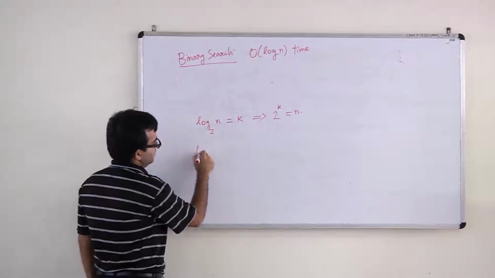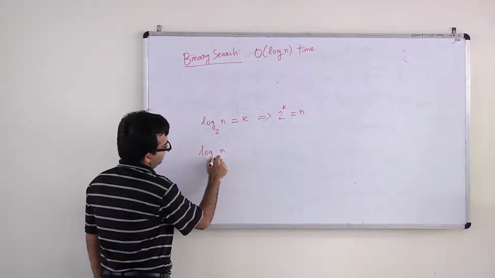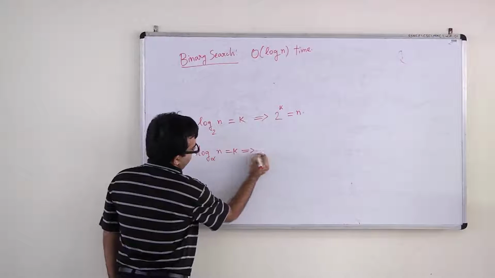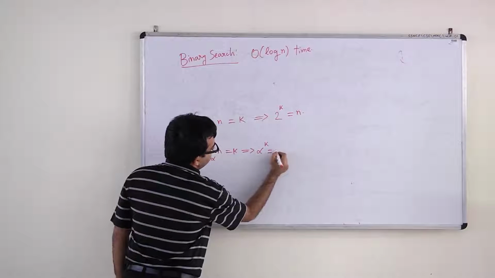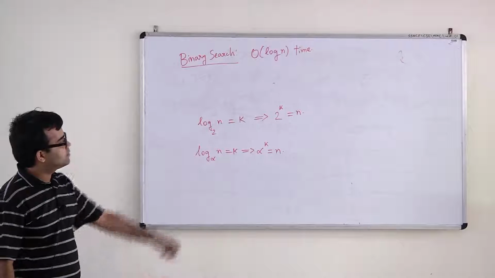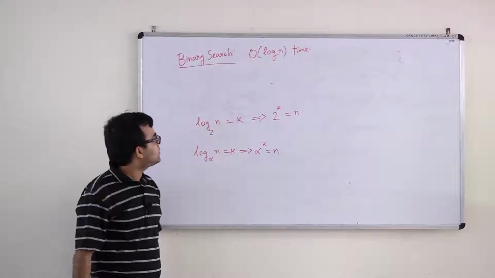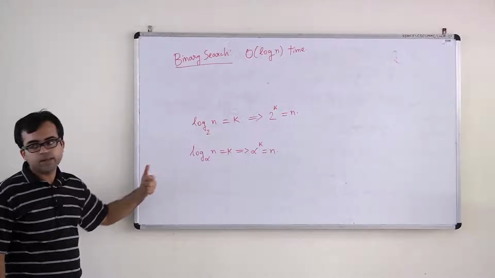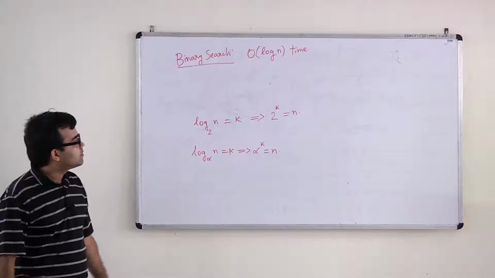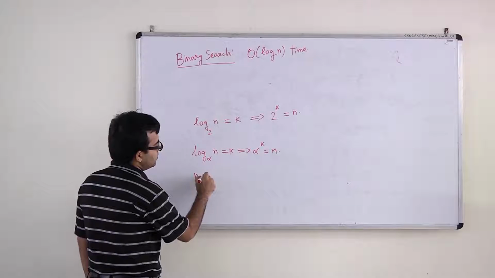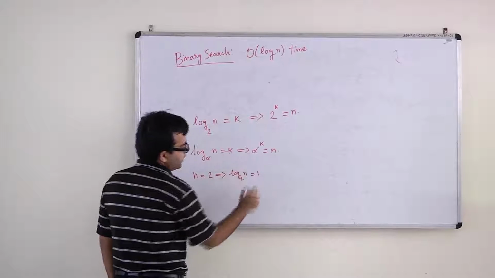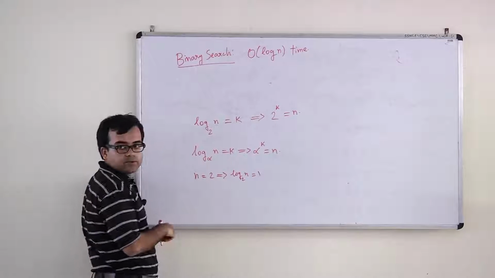Similarly, if we had log n to the base alpha, where alpha is some other number, equal to k, this would have meant alpha to the power k is equal to n. Now what does this mean? This function log n grows much slower compared to n. So you can say that when n is equal to 2, what is log n? This is 1, right? Because 2 to the power 1 is equal to 2.